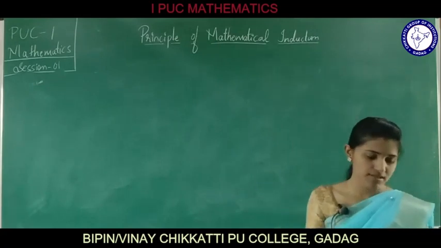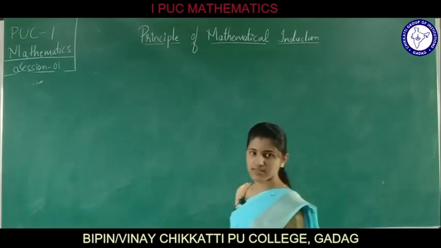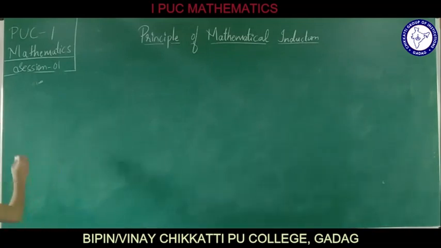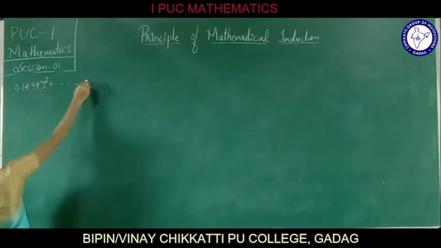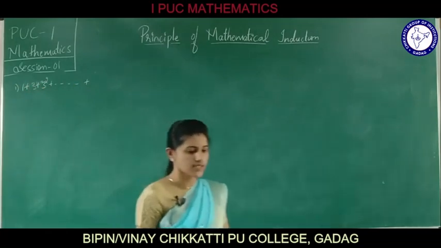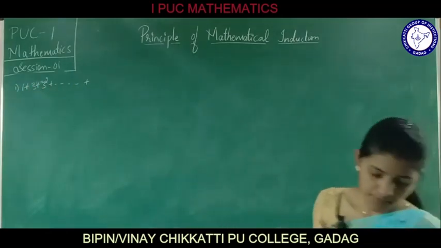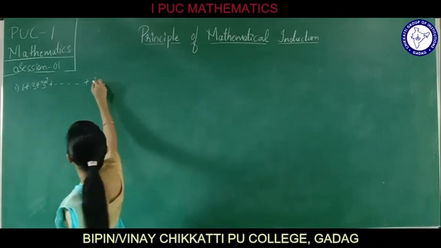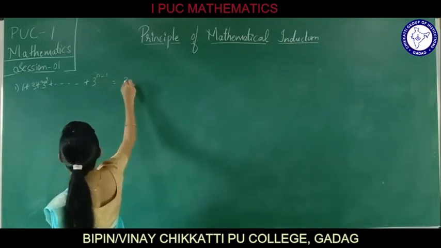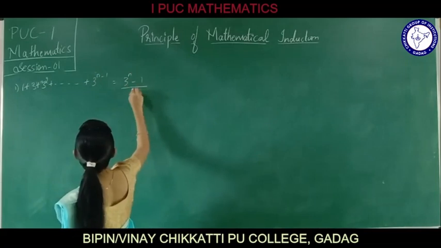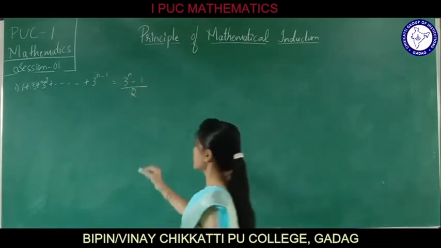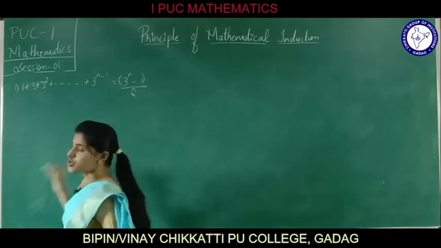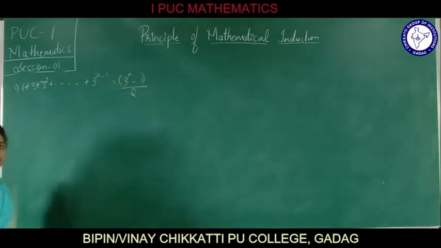The first problem is 1 plus 3 plus 3 square plus so on up to 3 raised to n minus 1 is equal to (3 raised to n minus 1) divided by 2. We should solve this using mathematical induction.